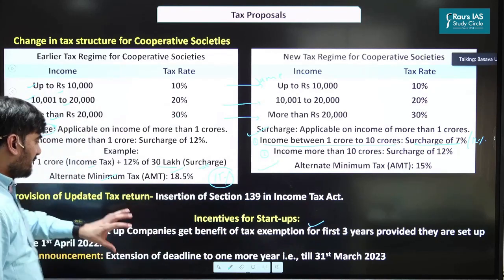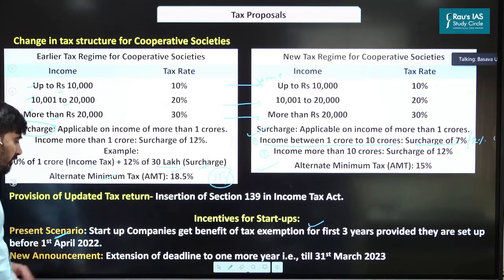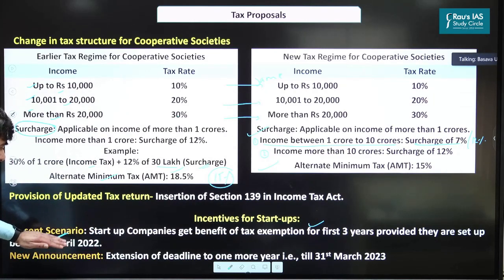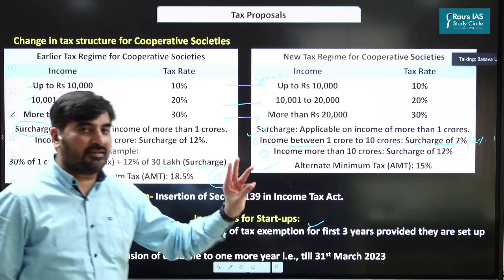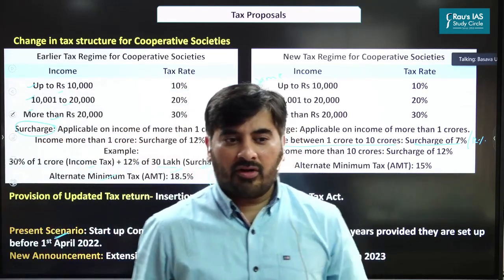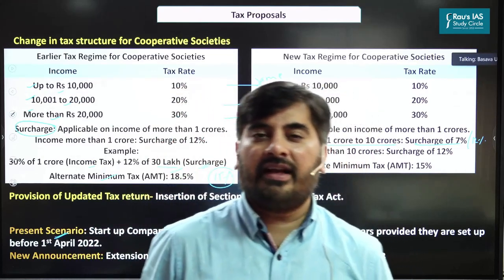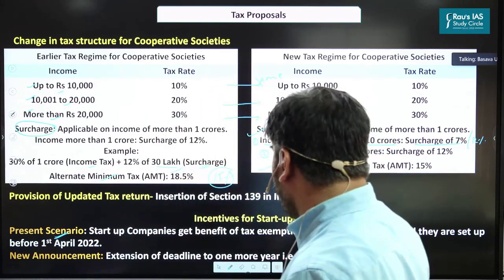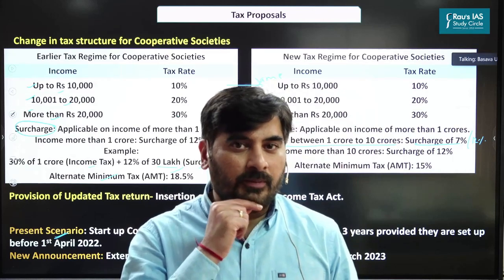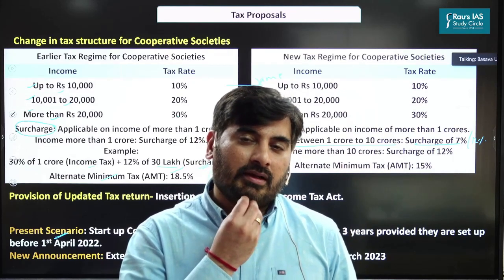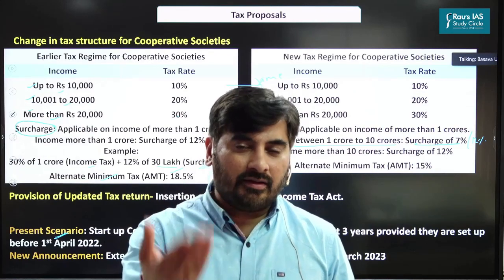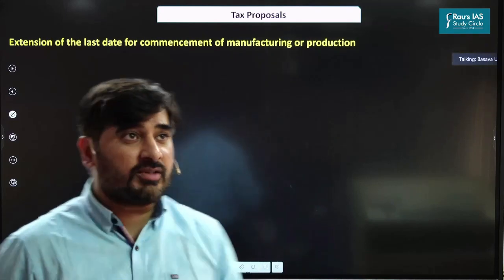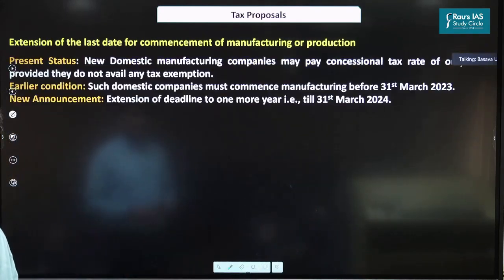But the condition is that these startup companies were required to be set up before 1st of April 2022. Only if you have set up your startup before 1st of April 2022, you'll get a tax exemption for the next 3 years. But because of COVID and the poor economic situation, a number of companies were unable to start. So now we have extended this deadline by 1 more year. Instead of 1st of April 2022, you can set up your startup until 1st of April 2023, and then you will get the benefit of 3 years tax exemption. And the last announcement is with respect to extension of the last date for the manufacturing or production.